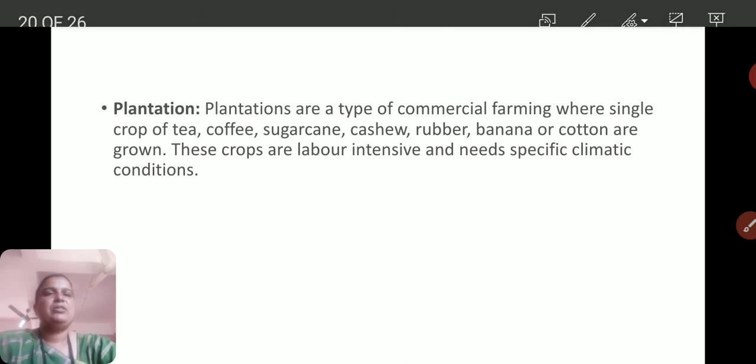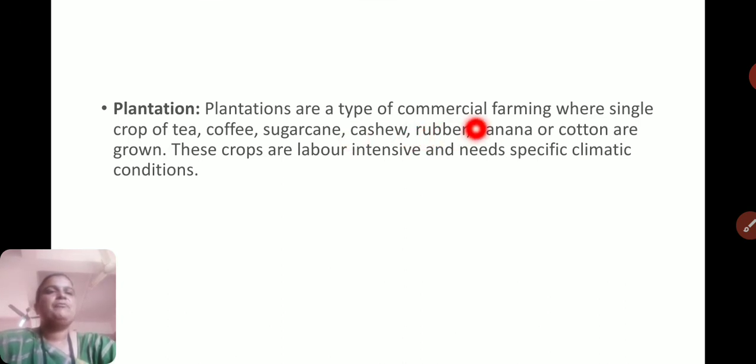Now, plantation. Plantations are a type of commercial farming where a single crop of tea, coffee, sugarcane, cashew, rubber, banana or cotton is grown. These crops are labor intensive and need specific climate conditions. So all these crops we can say are commercial crops.